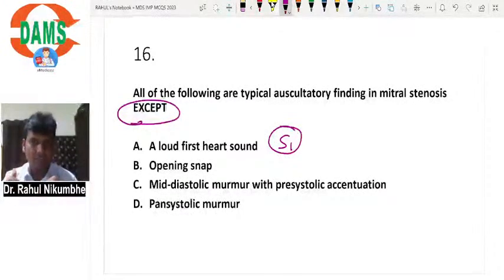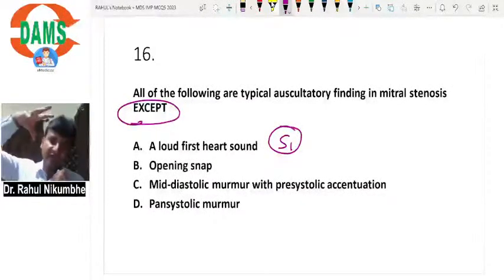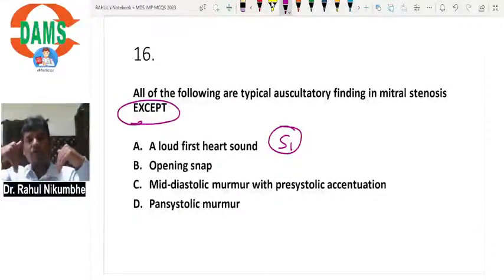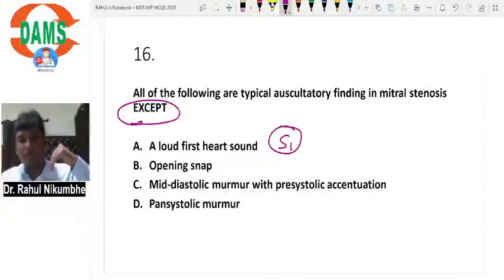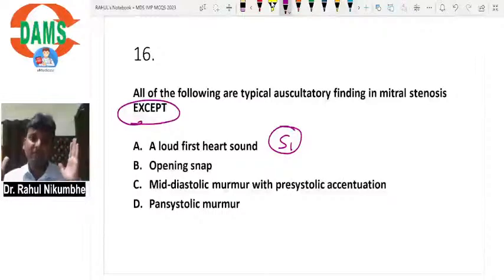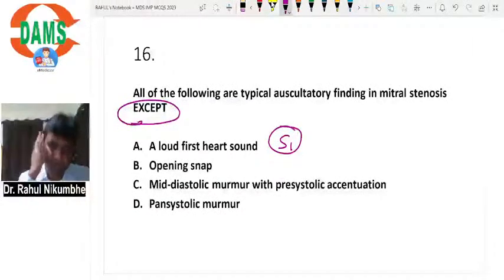In mitral stenosis, what is happening? Blood is entering the left ventricle, but the left ventricle is not completely filled because the diameter of the mitral valve is decreased. So now blood is not coming below the cusps, and the cusps remain away from each other. When the left atrium contracts, the cusps will go away. When the left ventricle is contracting, the cusps are away from each other, and when they collapse from a distance, they will produce a loud S1 sound.